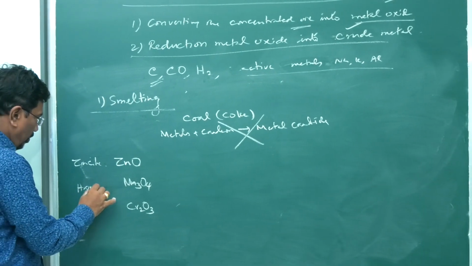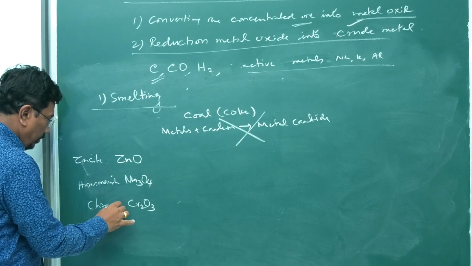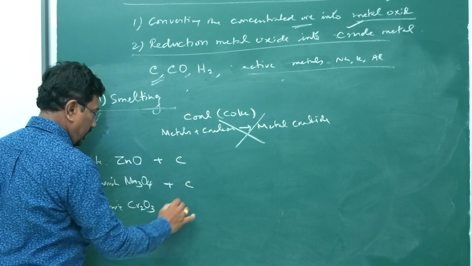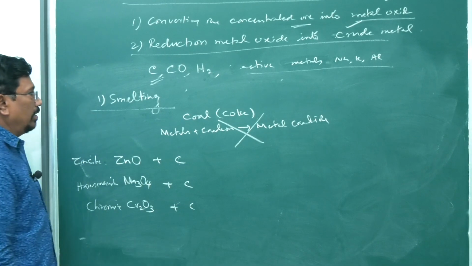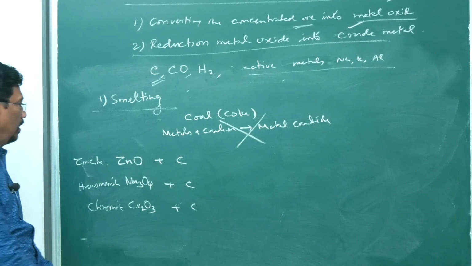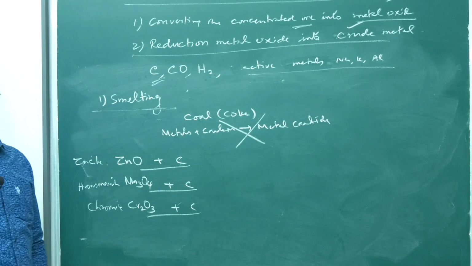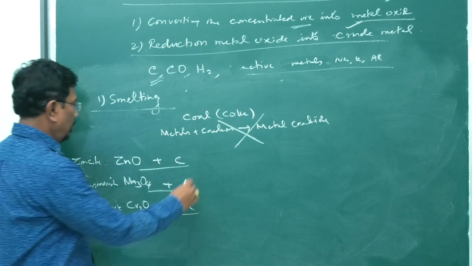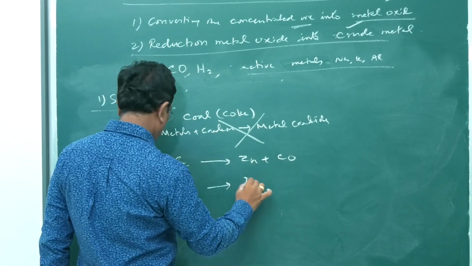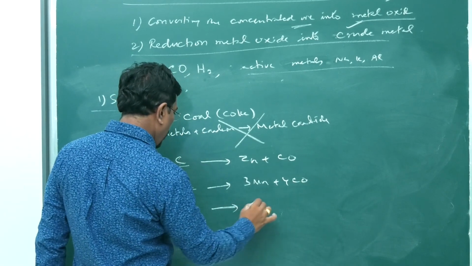These ores, when heated with coal or coke, what is happening? The carbon takes up oxygen. Carbon takes up oxygen to become carbon monoxide. Zinc, carbon monoxide, manganese, carbon monoxide, chromium, carbon monoxide.